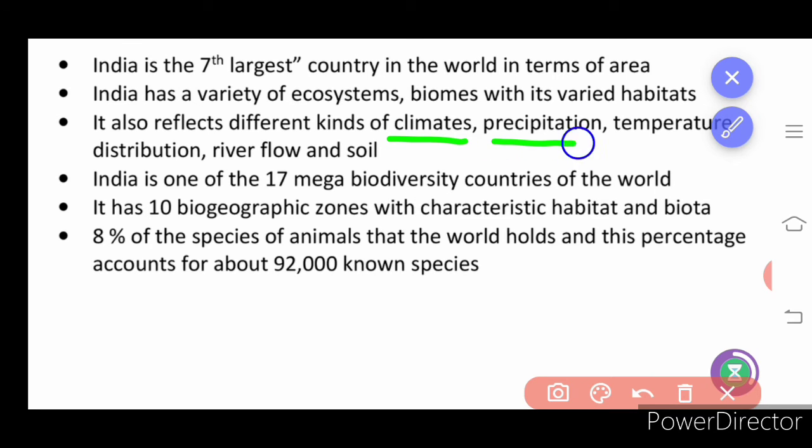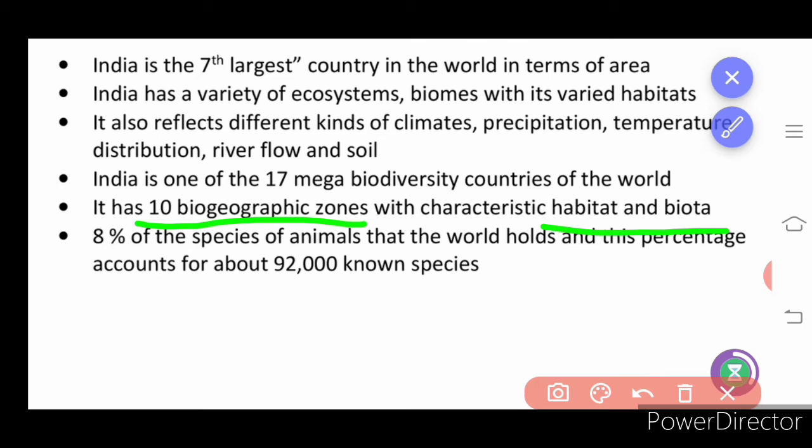As you know, this precipitation, what does this precipitation mean? It means the rain. Okay, next we have temperature and river flow and soil. So river flow, which in turn is affected by the fall of rain. India is one of the 17 mega diversity countries of the world, and it has 10 biogeographic zones with the characteristic habitats and biota.